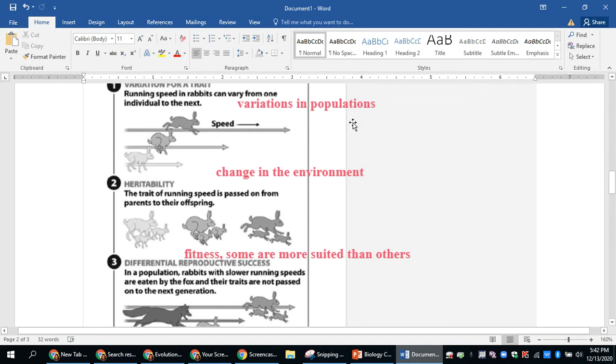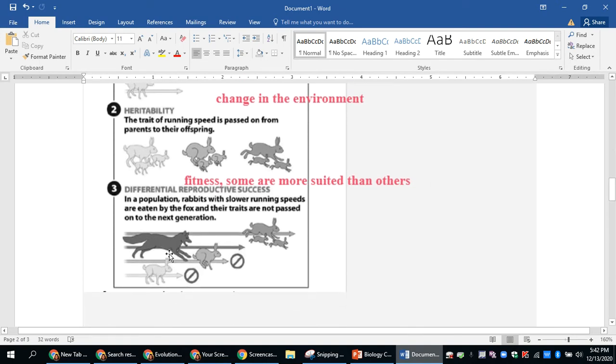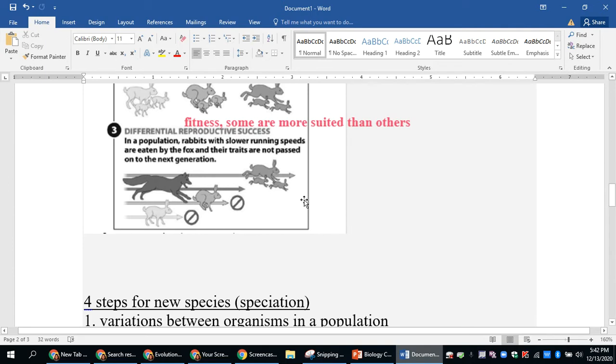If there's a change in the environment in which wolves move into this particular population in this area, all of a sudden the trait for the fastest rabbits becomes more fit or more suited for that environment. Those are the rabbits that are going to survive, and those are the ones that will pass their genes to the next generation. Over time, you may see that this species of rabbit becomes a lot faster because of natural